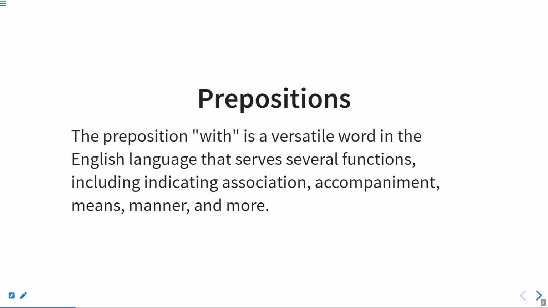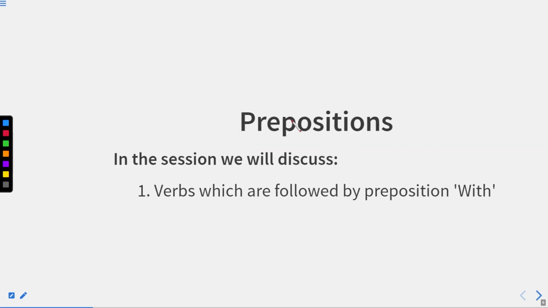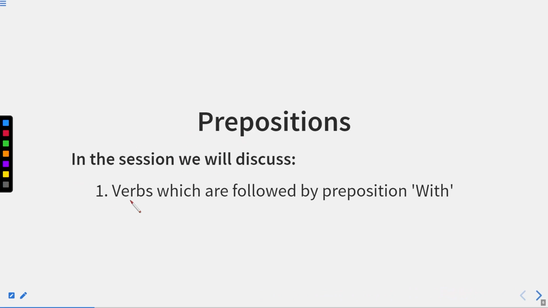So, first of all, let us discuss the definition of with. The preposition with is a versatile word in the English language that serves several functions, including indicating association, accompaniment, means, manner, and more. We discussed the preposition with in our last session as well. But in this session, we are going to read some verbs and adjectives which are always followed by the preposition with. So, let us begin this topic.